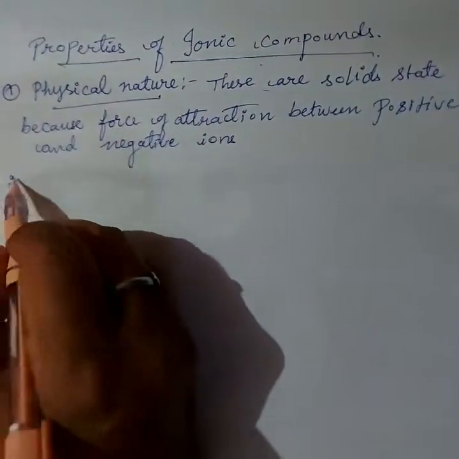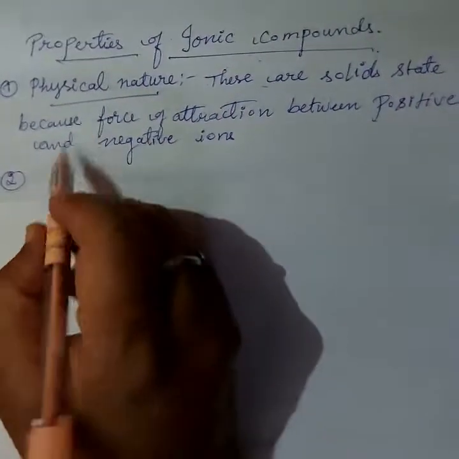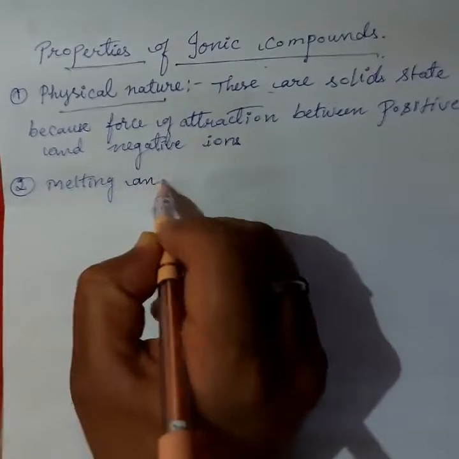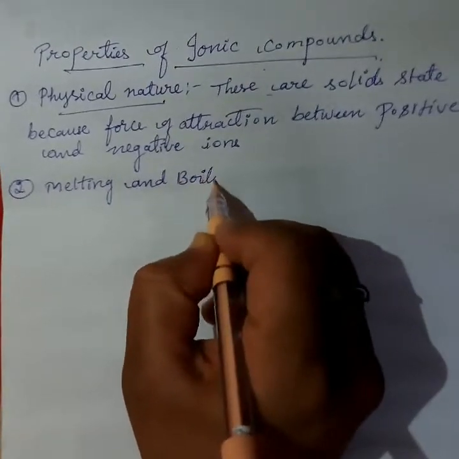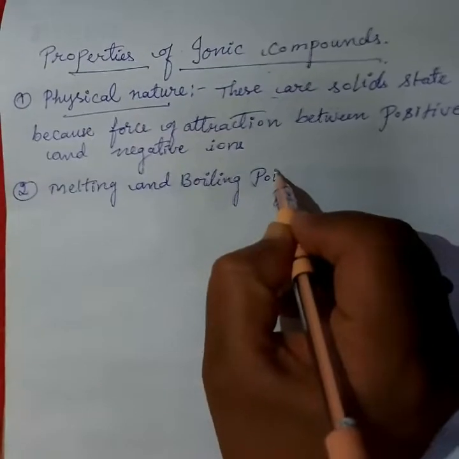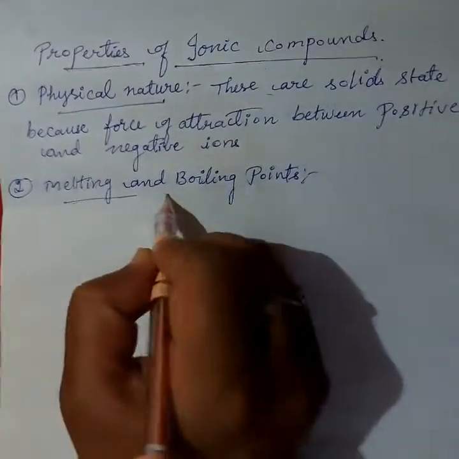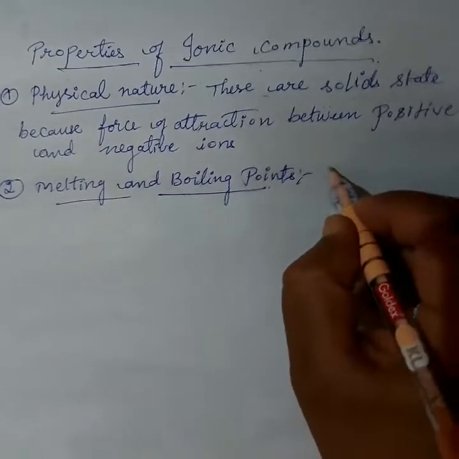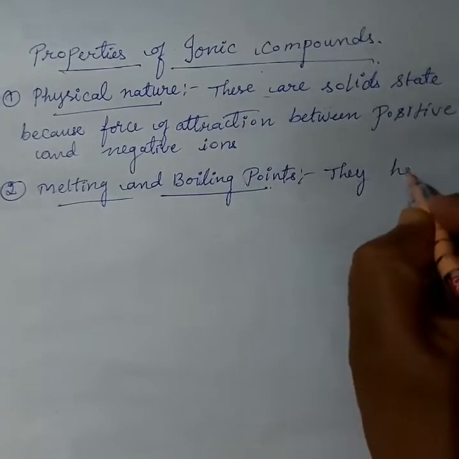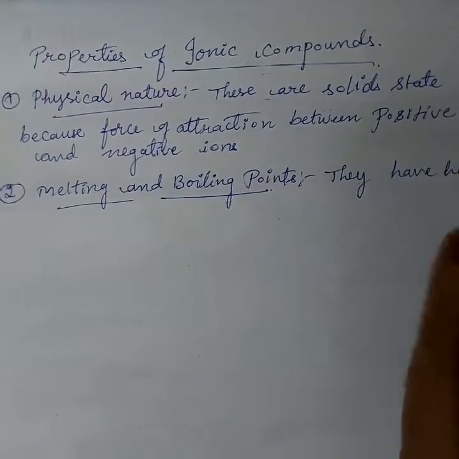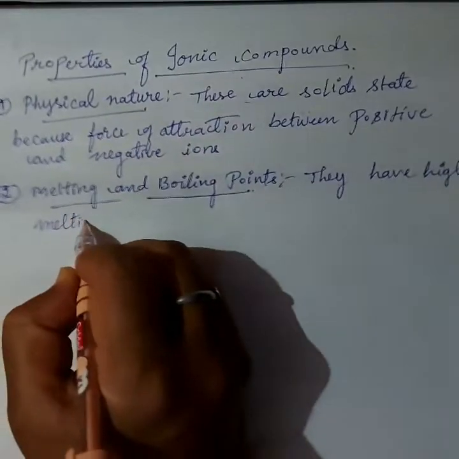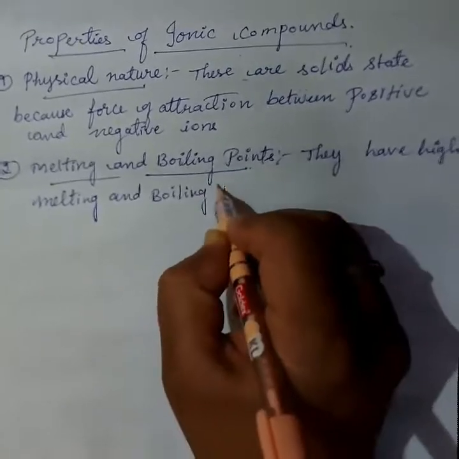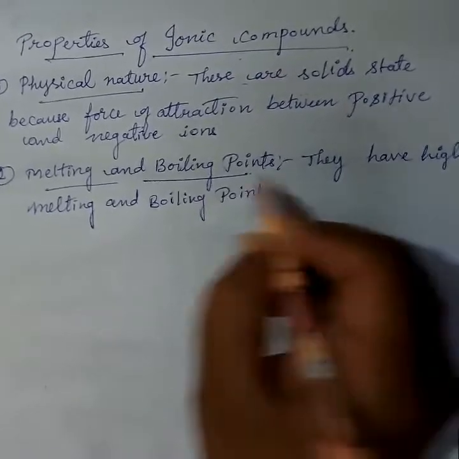The second property of ionic compounds is melting point and boiling point. The melting points and boiling points of ionic compounds are very high. They have high melting and boiling points.